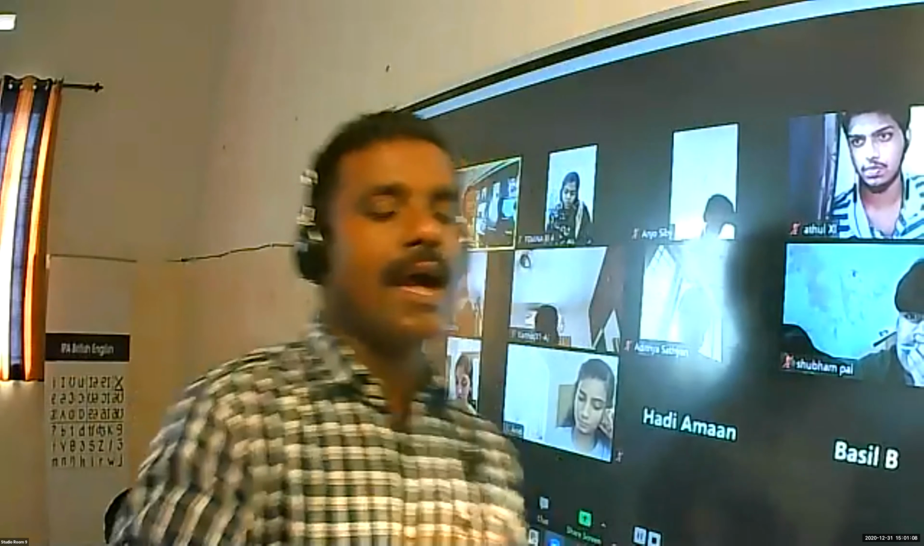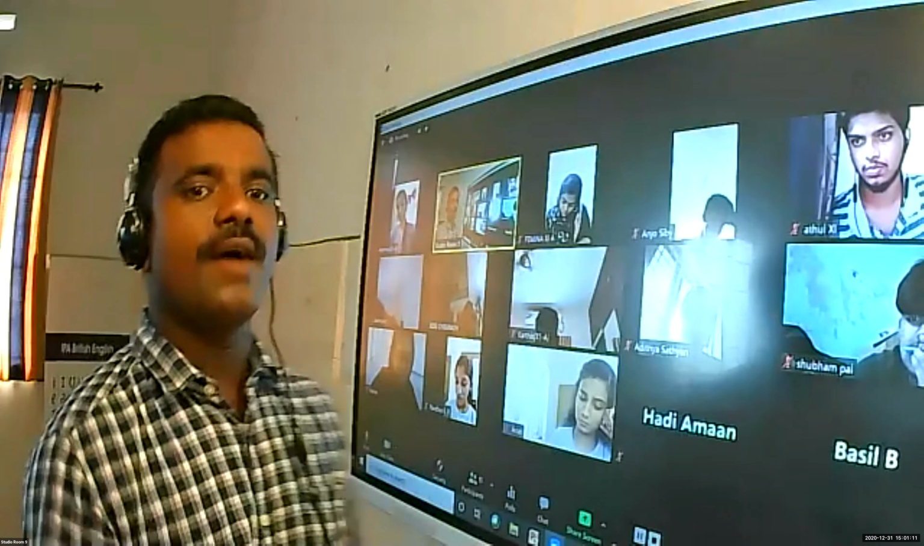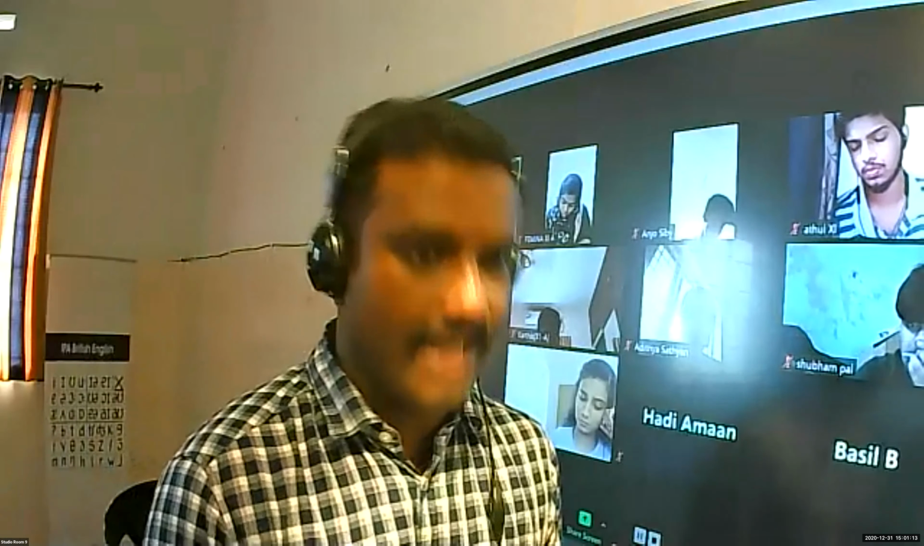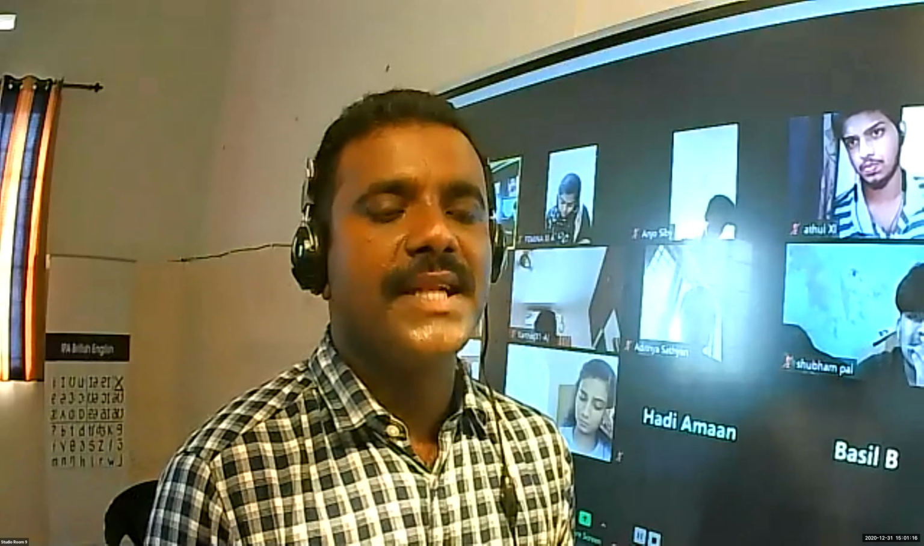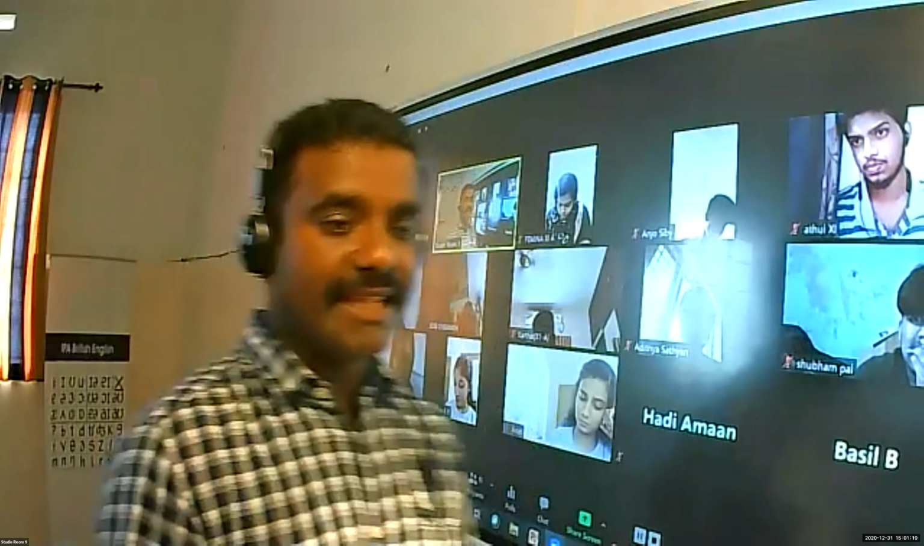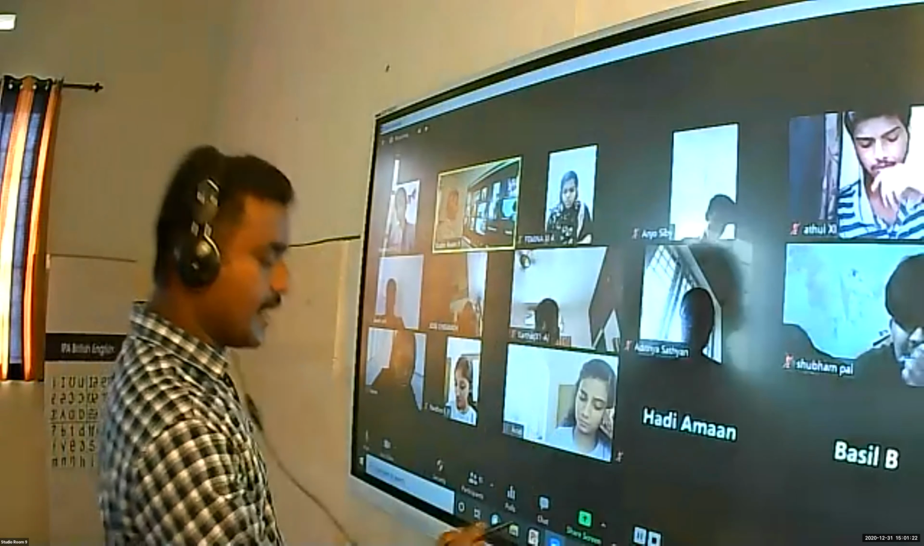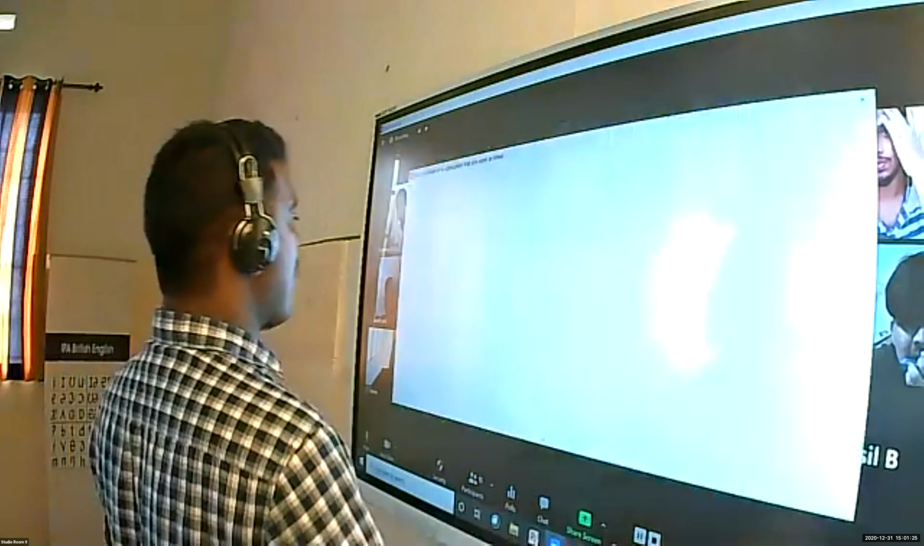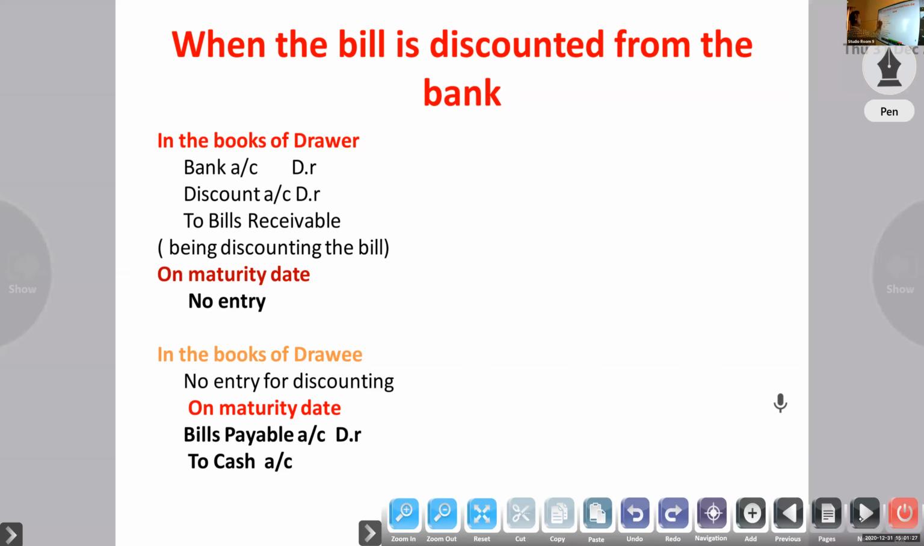So in the books of drawer, first two entries are the sale. Suppose Karthik sold goods on credit to Atul. First entry will be Atul account debtor to sales. Next entry, bills receivable account debtor to Atul. Then third, if Karthik discounts the bill with the bank, the third entry will be bank account debtor, discount account debtor to bills receivable.